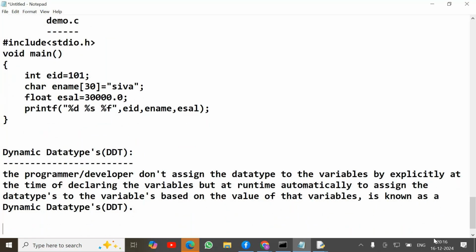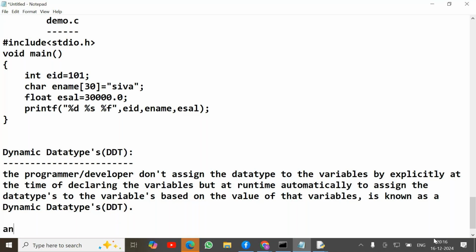Are you clear? The programmer or developer doesn't assign the data type to the variables explicitly at the time of declaring the variables, but at runtime the data types are automatically assigned to the variables based on the value of those variables. That concept we are calling the dynamic data types concept.